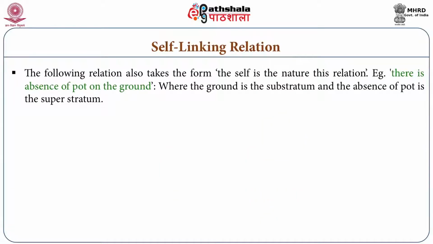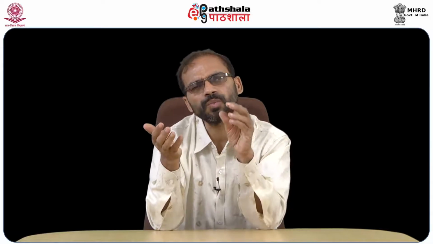Let us take one example here, like there is an absence of pot on the ground. So there is no pot on the ground. Ground is the substratum and the absence of pot is the superstratum. This is to say this absence is present on the ground by the relation Swarupa Sambandha.